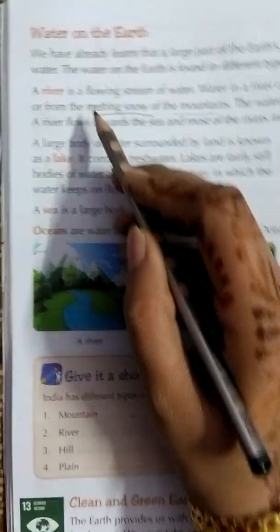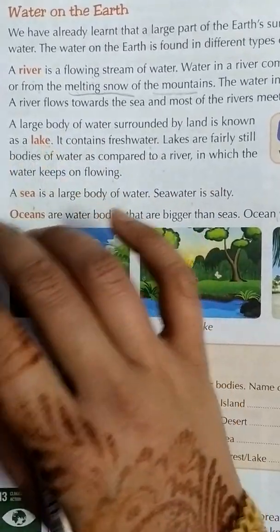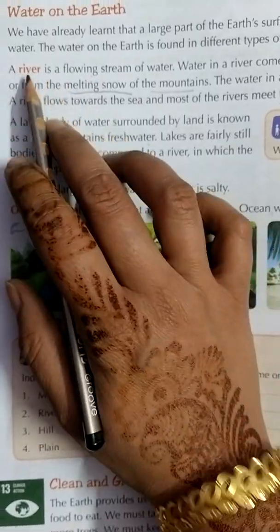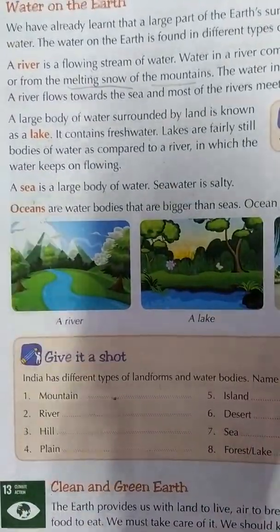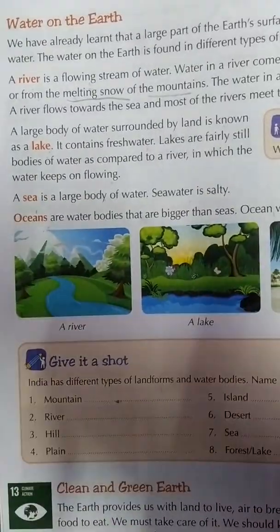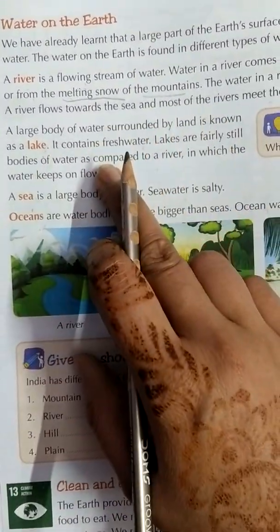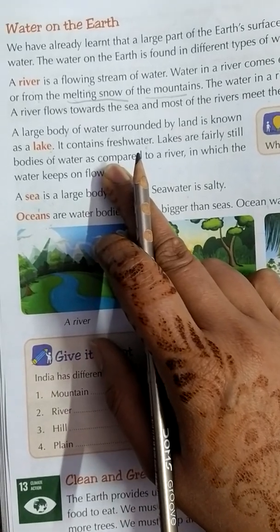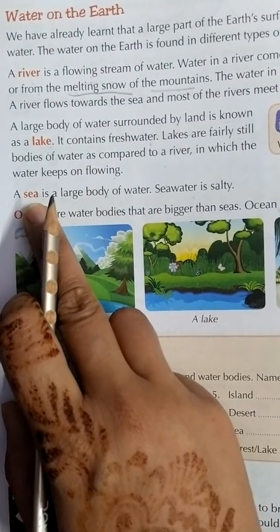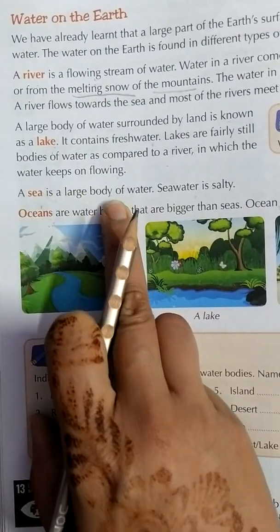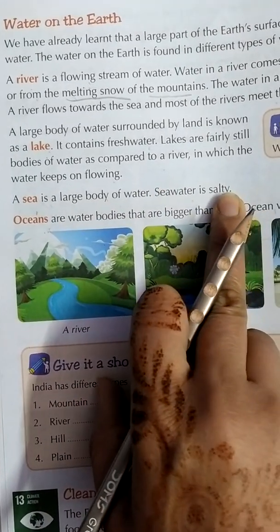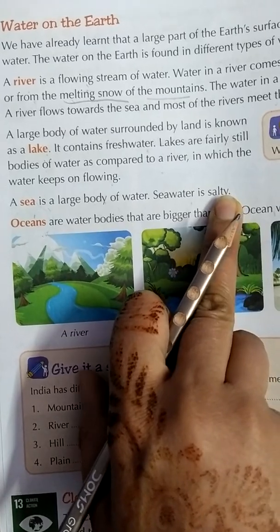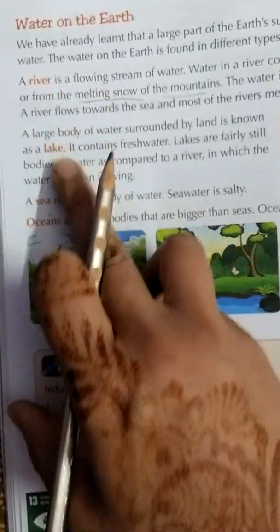Bacha, lakes are also just like rivers. They are also flowing water, but rivers flow at a higher speed, lakes a little more still. They also have fresh water. But when we come to the sea, the sea is a large body of water. Sea water is salty. The sea does not flow at the same speed as a river or lake.